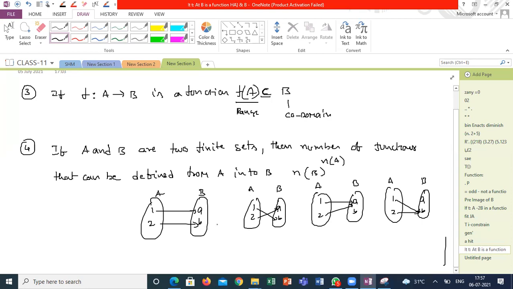If I'm having a third element, C, I can define in 8 ways. I can take a, b, 4 elements, 3 power 2. 3 power 2 means it's not 9 ways. With BC, some combinations, and with AC, some combinations I can define. Is it clear, guys, what I'm saying? Number of possible functions from A to B: if you know the number of elements in A and the number of elements in B, it is number of elements in B power number of elements in A.